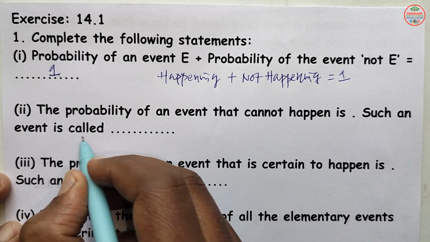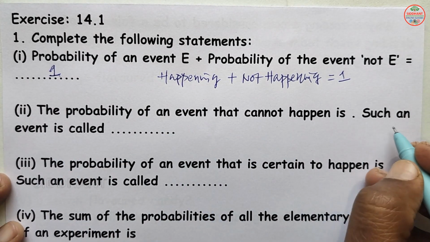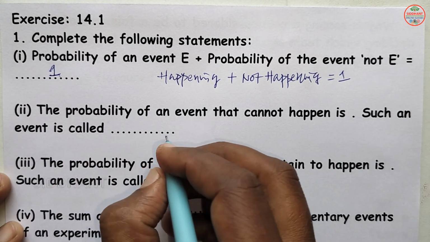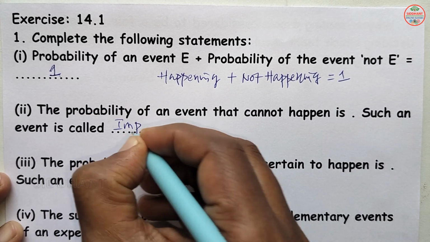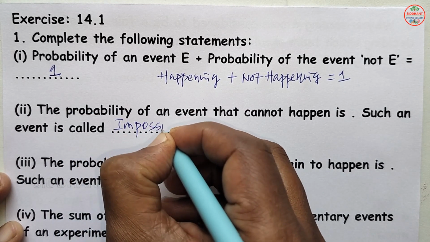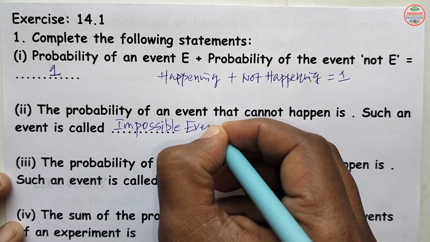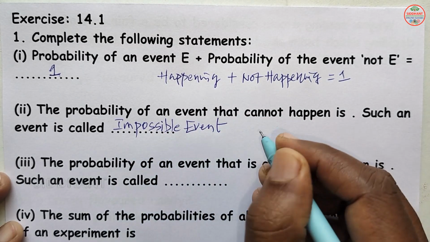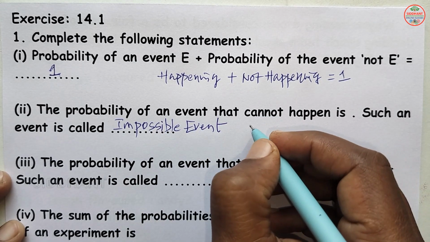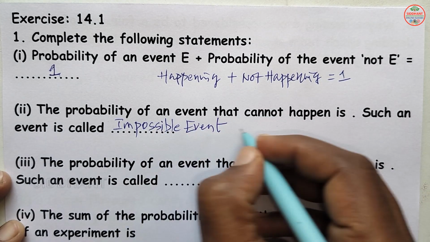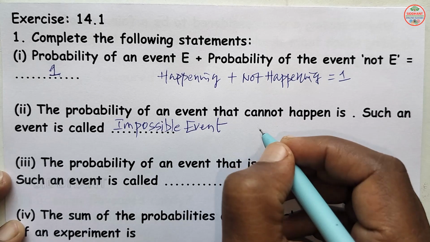Second one, the probability of an event that cannot happen, such an event is called as dash. So this we call it as impossible event. Impossible event. So that means if a coin is having 2 heads, suppose, then you want tail, then it won't happen here. So that is called as impossible event.